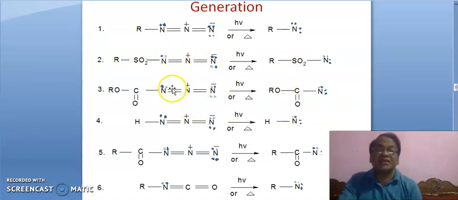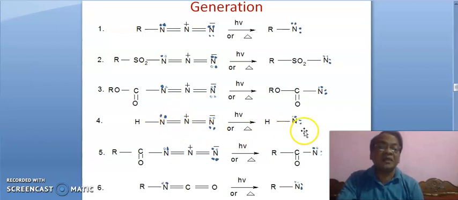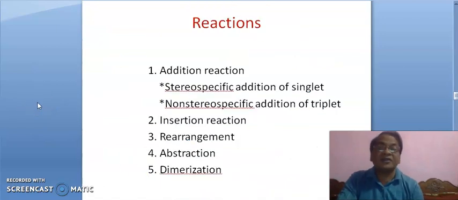Here breaking takes place in this fashion, giving such a type of nitrene. Here breaking takes place in this fashion, giving the basic unit of nitrene. And here all are photochemical or thermal reactions. It is alkyl isocyanate, and bond breaking also takes place in this fashion, giving alkyl nitrene.